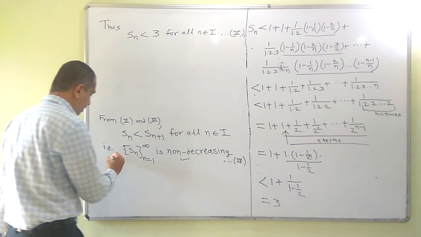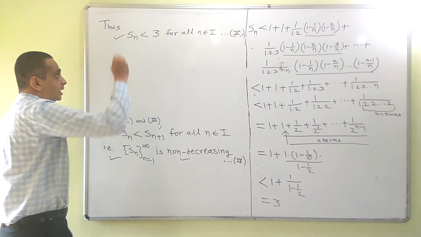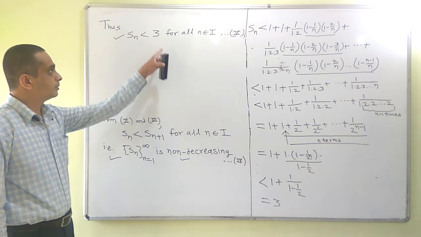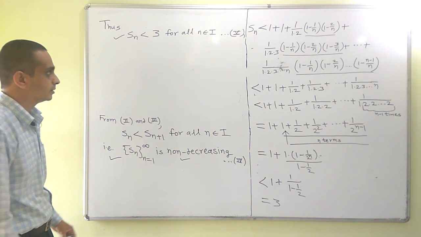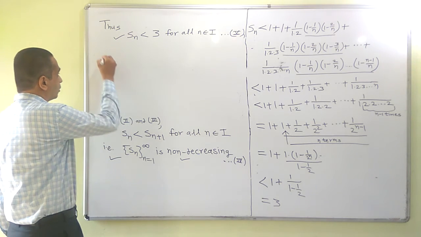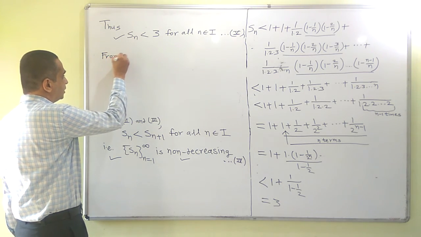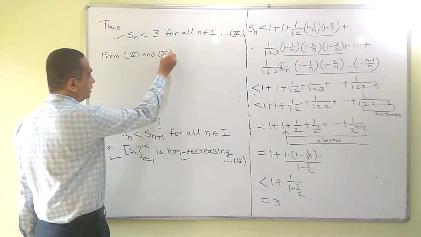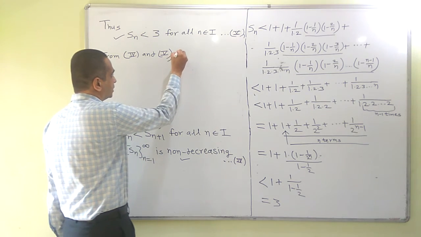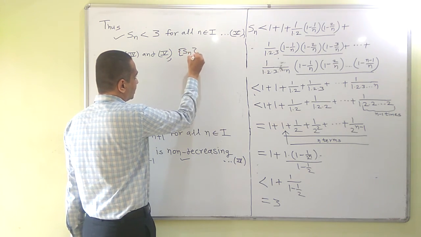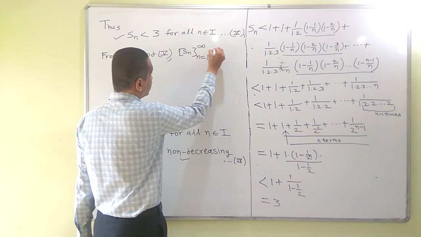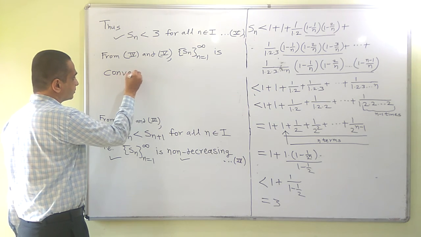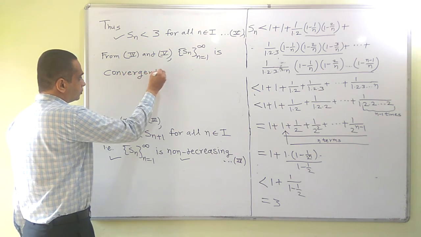So from these two statements we can conclude that it is convergent, because every non-decreasing and upper bounded sequence is convergent. So from fourth and fifth, Sn is non-decreasing and upper bounded, hence Sn is convergent. The sequence Sn, n equal to 1 to infinity, is convergent. This proves our required result.